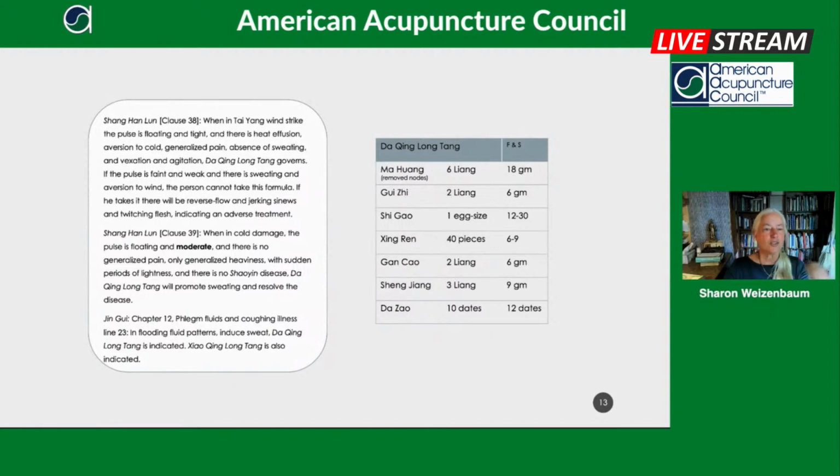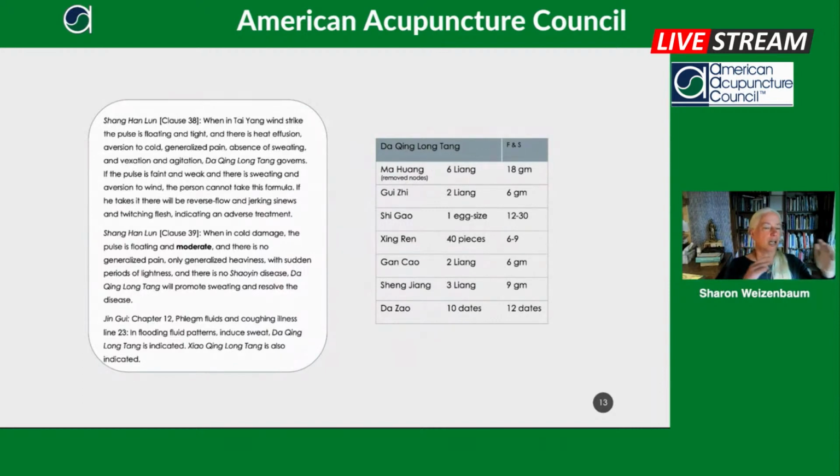So we can see in this formula, I would love for people to be able to now look at formulas and see how strong the formula is going to be. So this is a really strong open the exterior, melt the exterior formula. And it's like Ma Huang Tang, except not only is the surface still blocked, but there's starting to be a lot of heat developing.